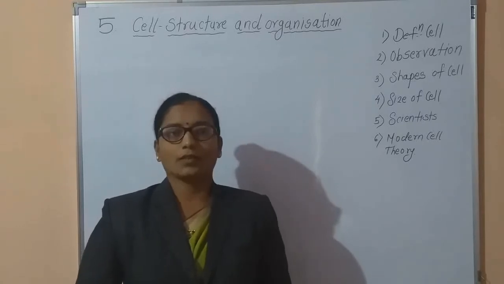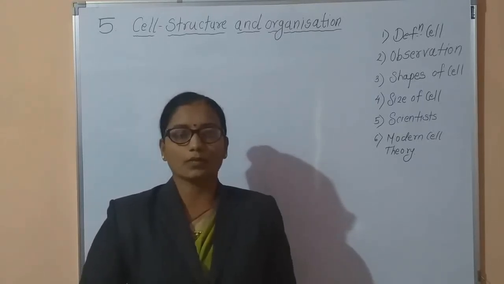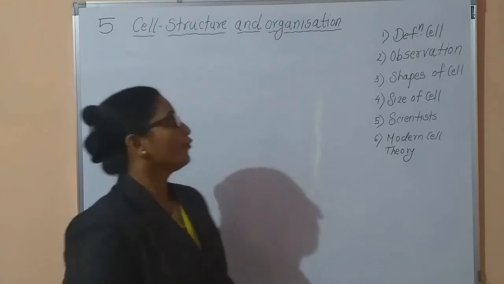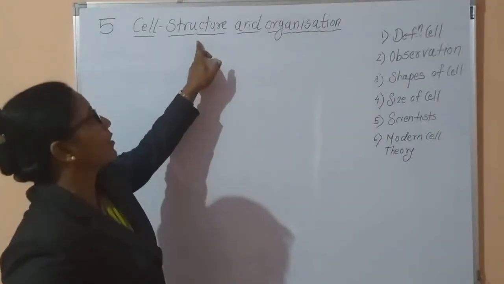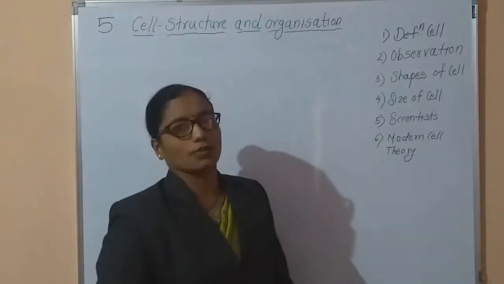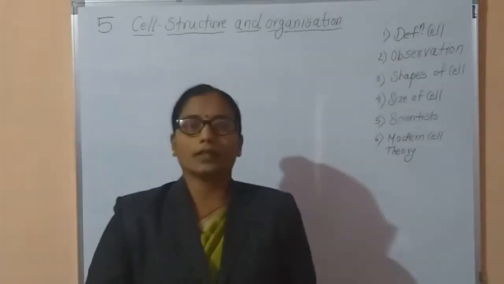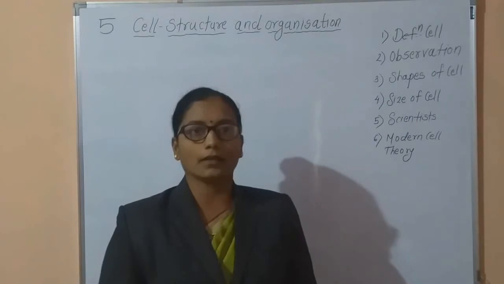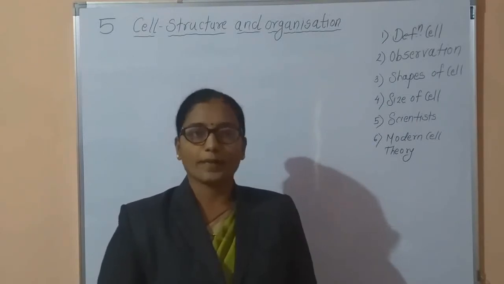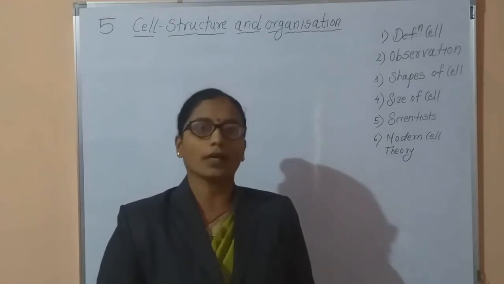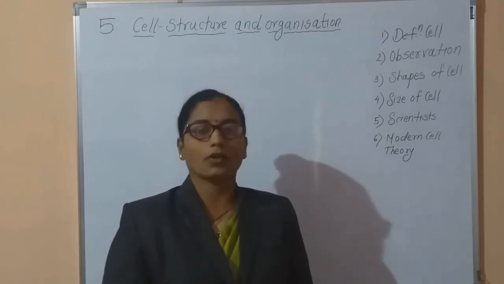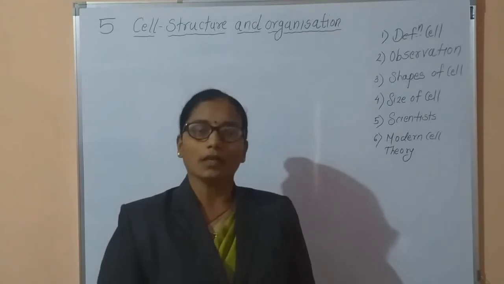The first lecture we are going to study is the first topic. If you observe the index of the biology textbook, it is the fifth chapter, that is Cell. Under this chapter, you have to study its structure and organization. Up to the 10th standard, you studied different levels of the cell: what is a cell, what are the cell types, different cell organelles. A somewhat more detailed syllabus is included in your 11th standard.